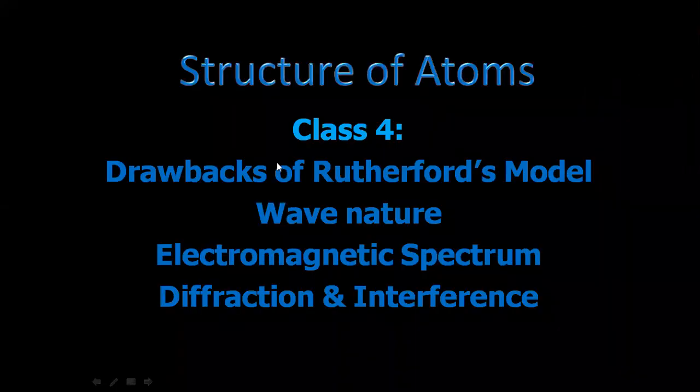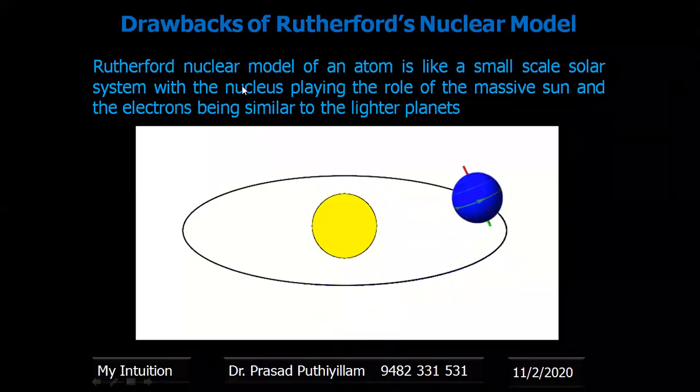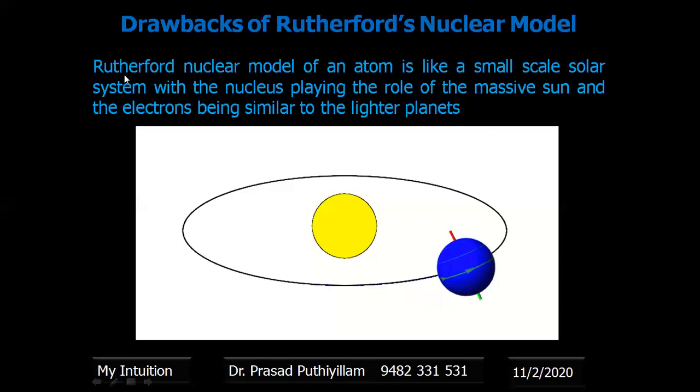So this class is class number 4 of structure of atoms. The topics we are covering are drawbacks of Rutherford's model, wave nature, electromagnetic spectrum, diffraction and interference. So the main drawbacks of Rutherford's nuclear model will be discussed here.